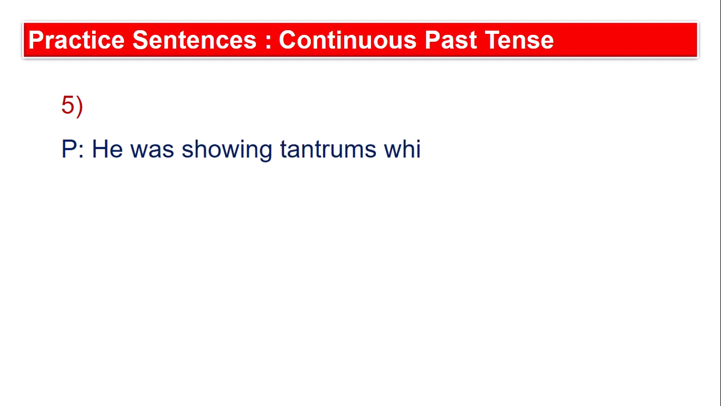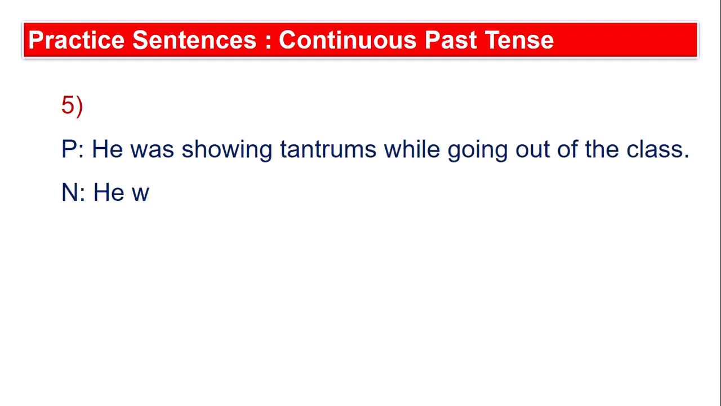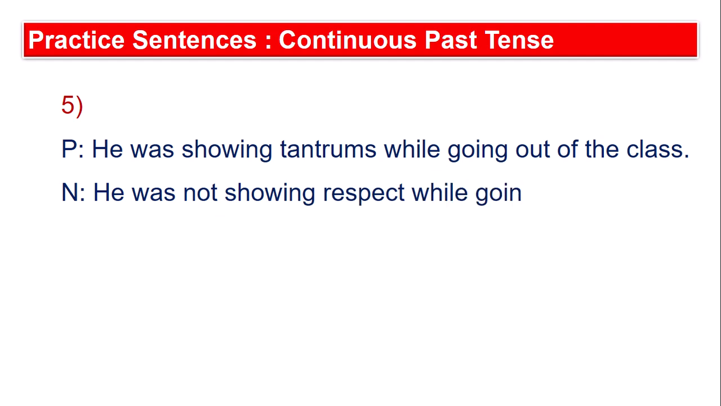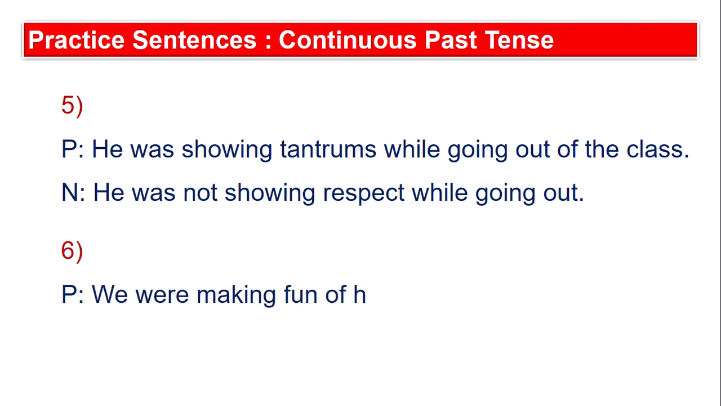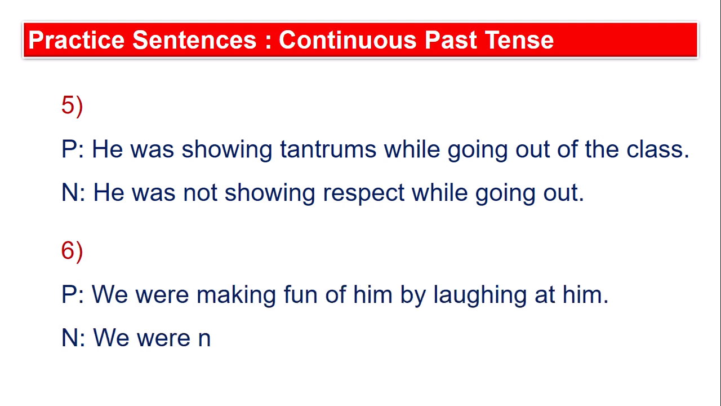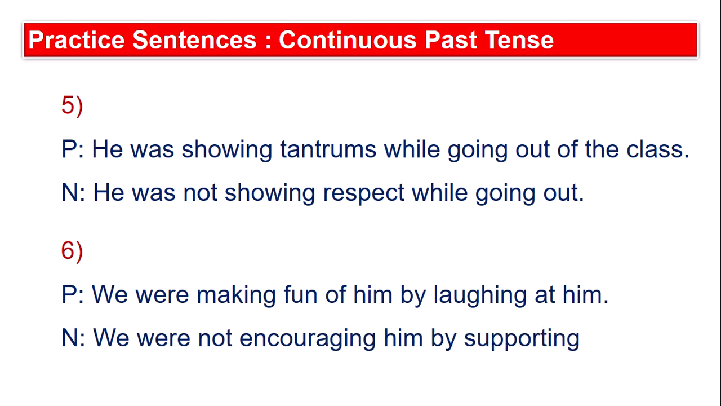Fifth sentence: he was showing tantrums while going out of the class. He was not showing respect while going out. So this is what my friend was doing, and I'm trying to tell you a story in a way that continuous past tense sentences can be practiced effectively, including all the varieties of the grammar we have learned till now on our channel. We were making fun of him by laughing at him. We were not encouraging him by supporting him. These sentences are in correlation with each other.